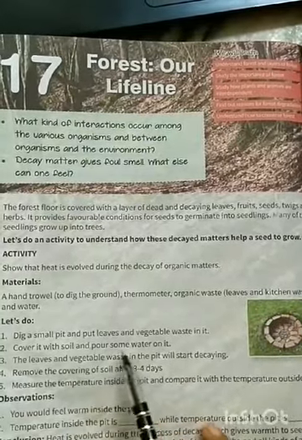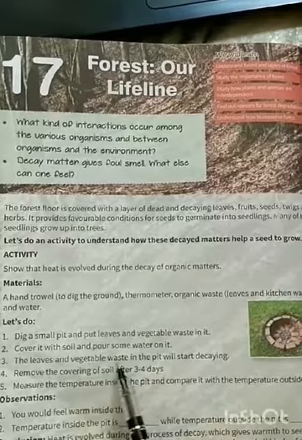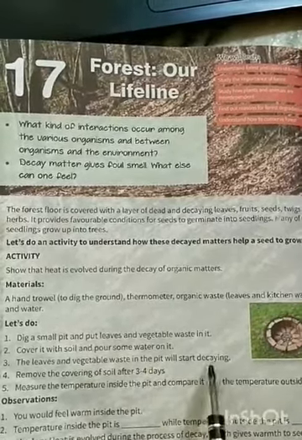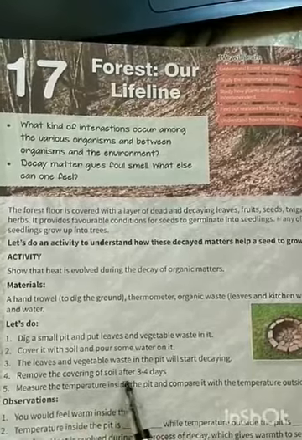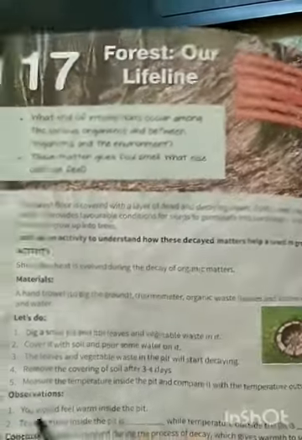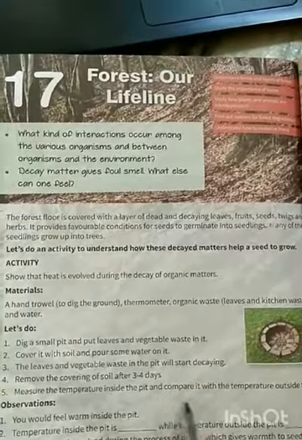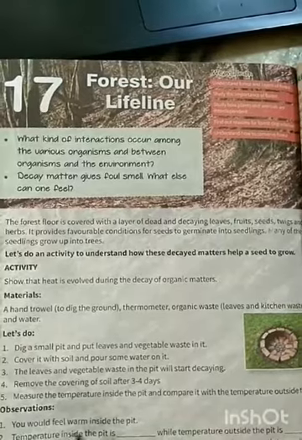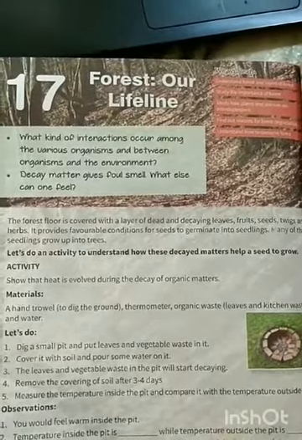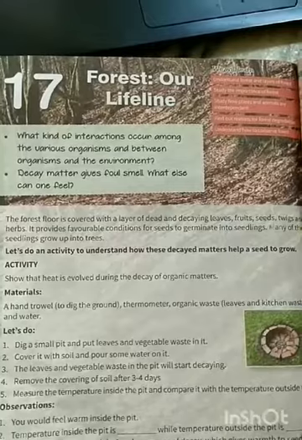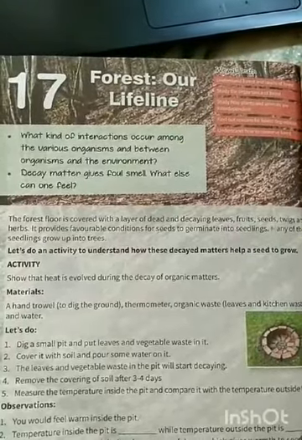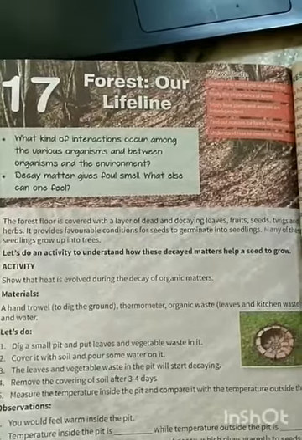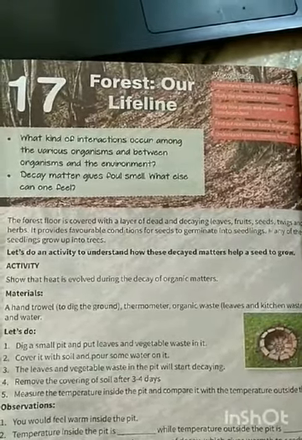Cover it with soil and pour some water on it. The leaves and vegetable waste in the pit will start decaying, meaning degrading and spoiling. Remove the covering of soil after 3-4 days. Measure the temperature inside the pit and compare it with the temperature outside the pit. Observation: you will feel warm inside the pit. Temperature inside the pit is 45 degrees while outside the pit it is 37 degrees Celsius. Heat is evolved during the process of decay, which gives warmth to seeds to grow easily.